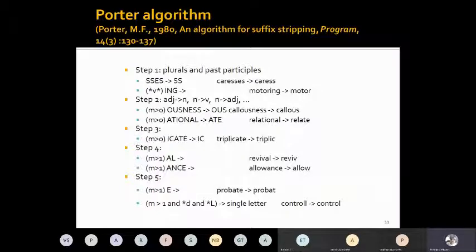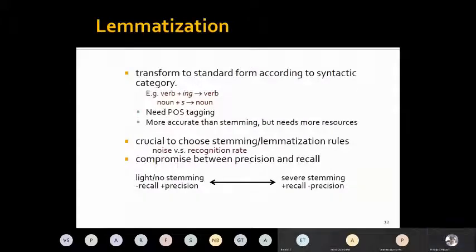Now for English, there are some automatic parts of speech tagging systems available. But if you think about a non-English language like any of the Indian languages, then developing a parts of speech tagging system is a big challenge on its own, right? But you can see that in this algorithm, the step requires the parts of speech of the word, whether it's a verb or not.